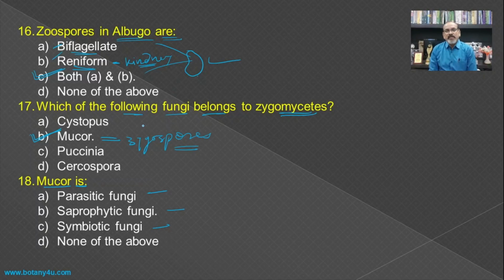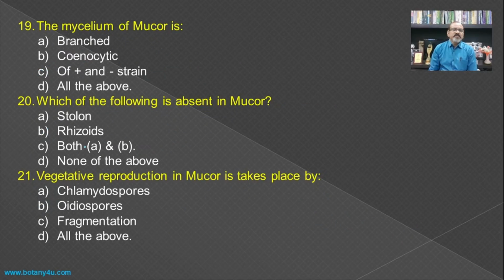The mucor usually grows very well on bread, and this bread is dead or decaying organic matter, and if the fungi is growing on dead and decaying organic matter, then it is known as saprophytic fungi, and hence it is the answer.